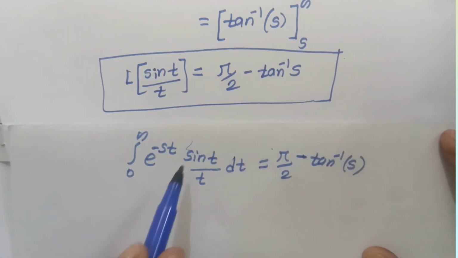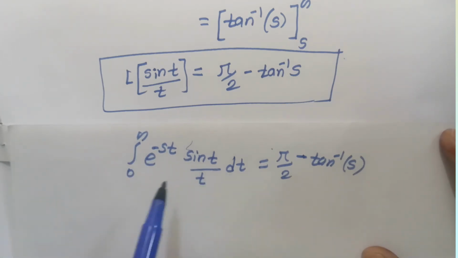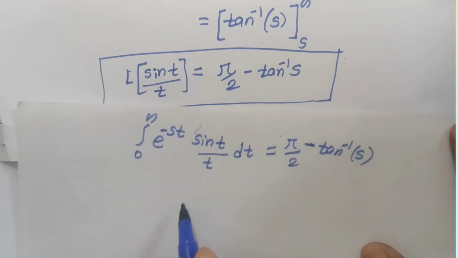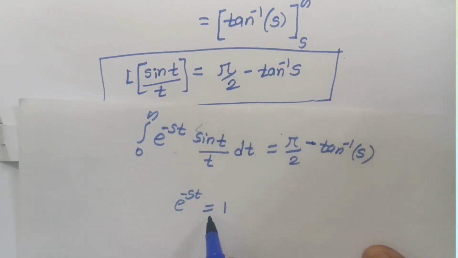Now in the question we want just the integral from 0 to infinity of sin t by t dt. That means we want the value of this term e raised to the power minus st to become 1. This term is 1 if e raised to the power is 0.